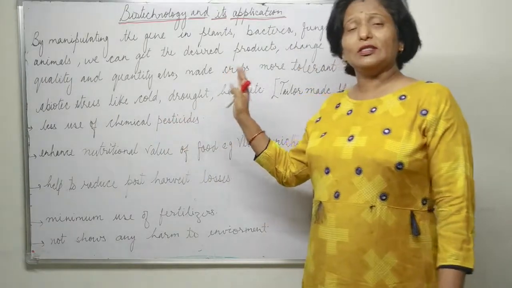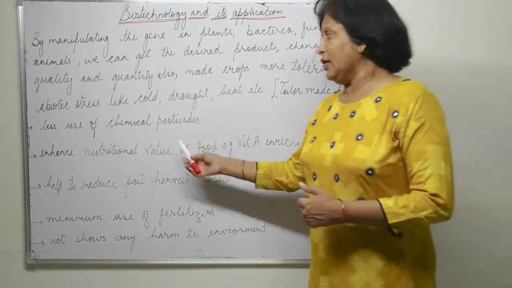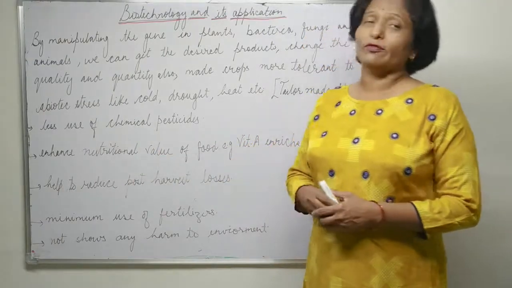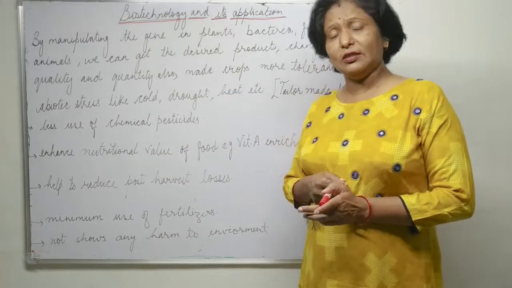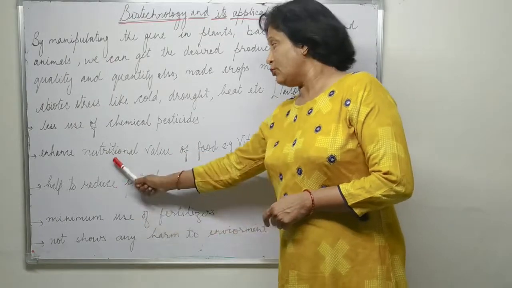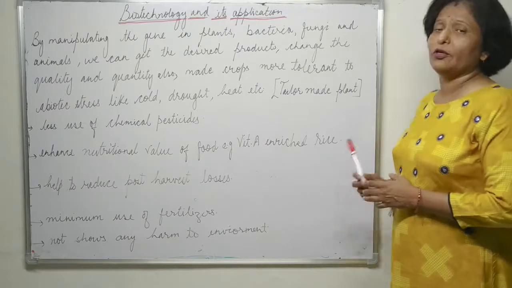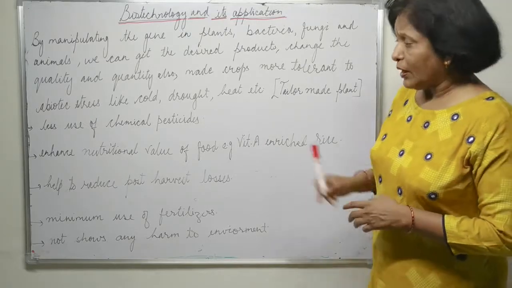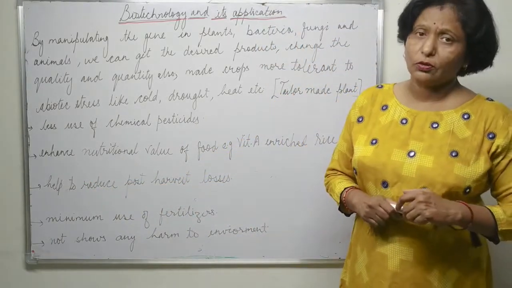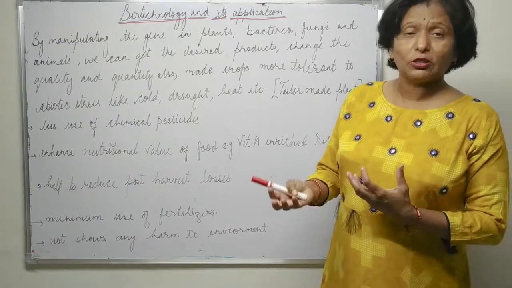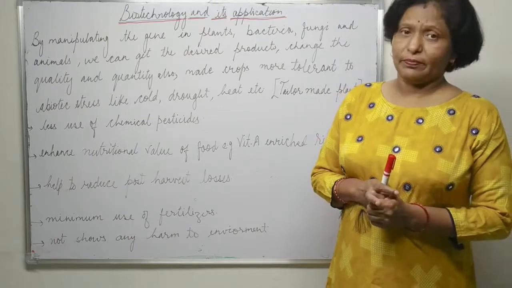Now, with the help of this genetically modified plant or any other organism, we use less pesticide, and due to the manipulation of genes, we can enhance the nutritional value of the food also. For example, we have produced vitamin A enriched rice. We can reduce post-harvest losses also, because we have changed the genetic makeup and they have more tolerance power.